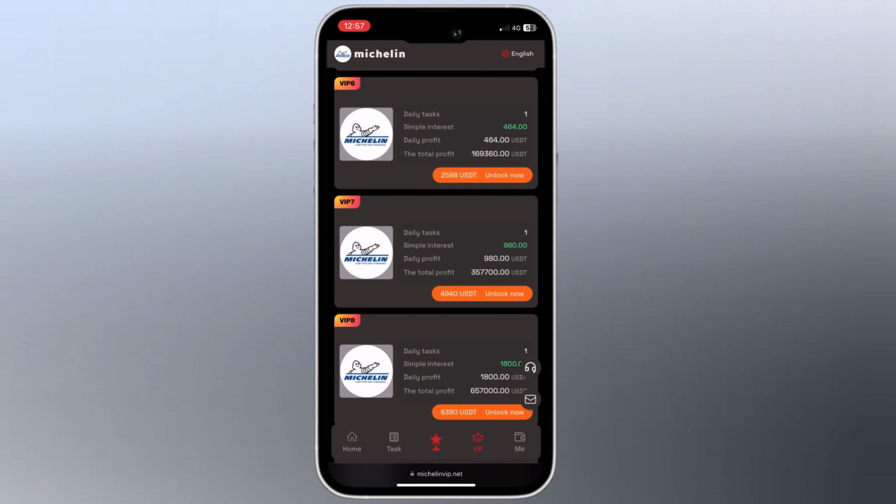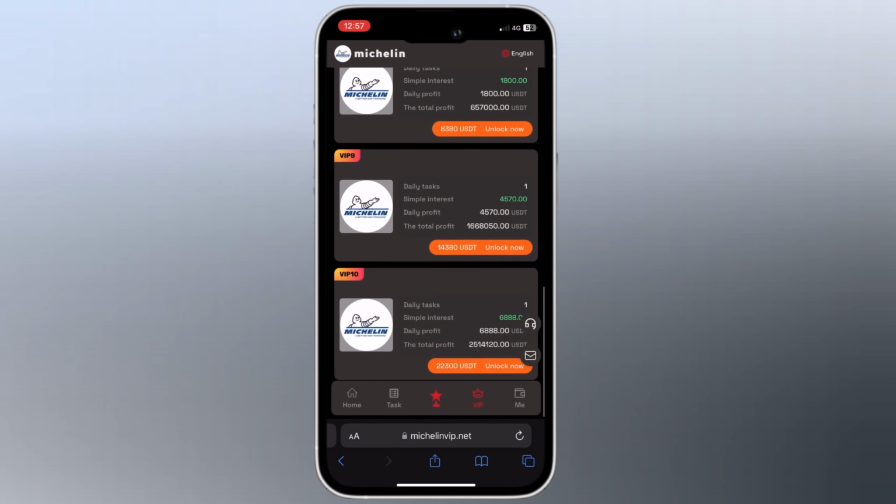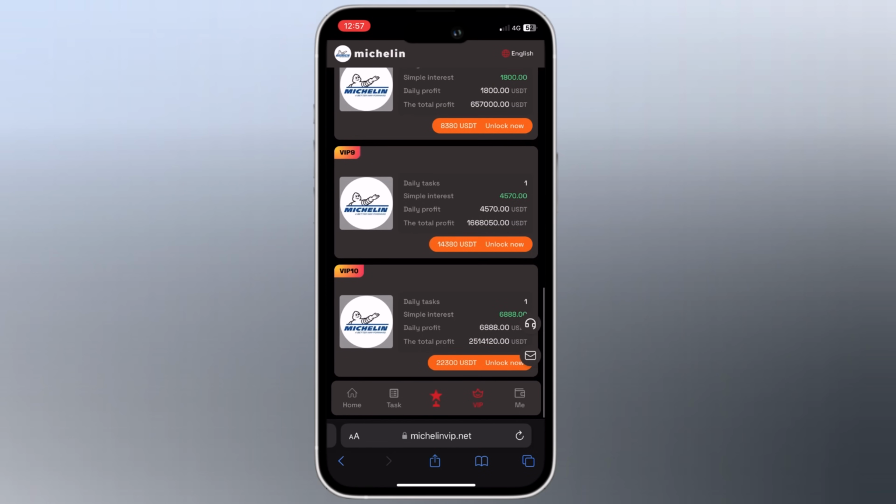In VIP 8, daily profit is 1800 USDT, and you can unlock it with 8380 USDT. In VIP 9, daily profit 4570 USDT. And in VIP 10, daily profit 6888 USDT. And the total profit is almost 2.5 million USDT.